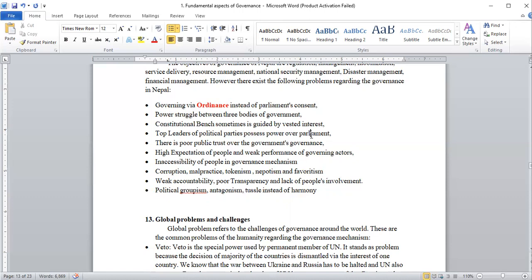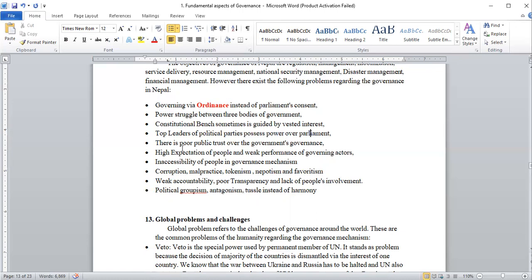They don't have their own decisions in the context of Nepal. Though we know that they are our representatives, they come from different places of Nepal, and they have to pinpoint their own issues, but they are guided by the vested interest of the political party leader. Whatever the political party says, they blindly follow instead of acting on their own, because they can be boycotted or dismissed from the party. That is why they are very afraid for their post. So this is another problem.